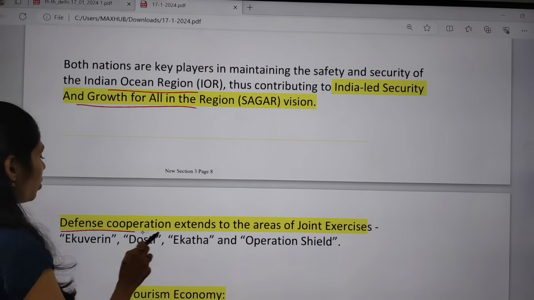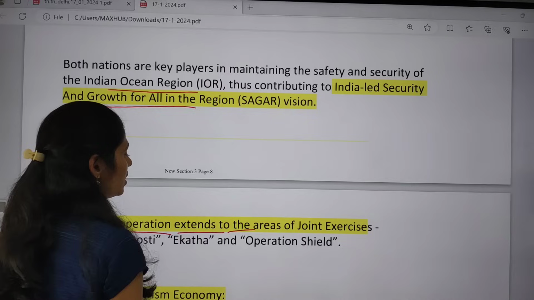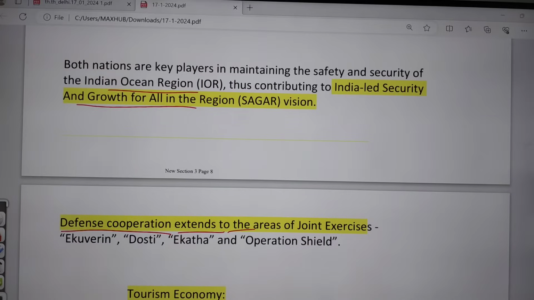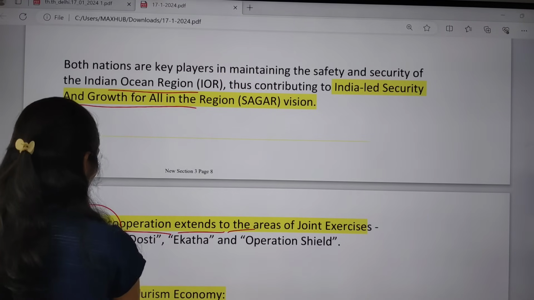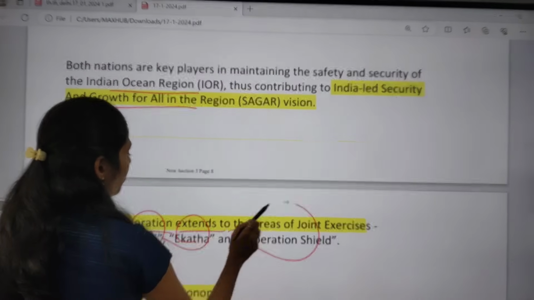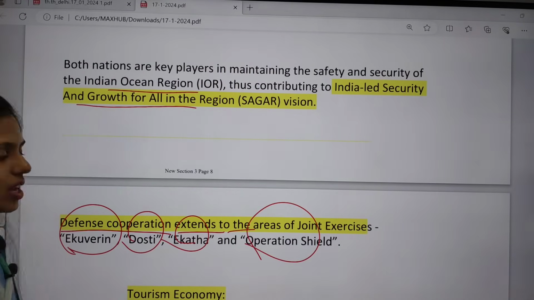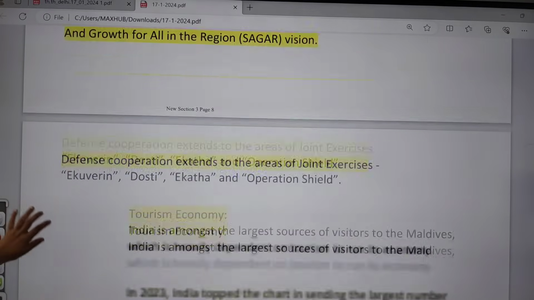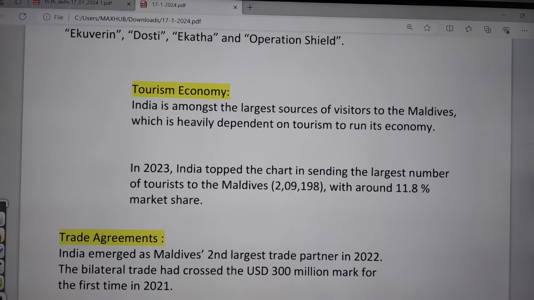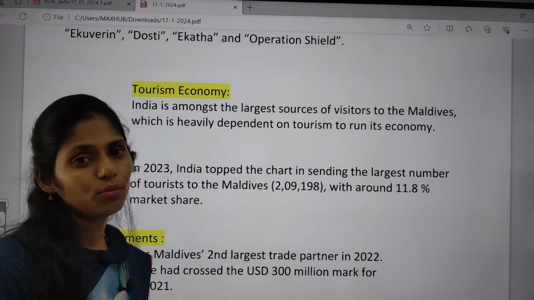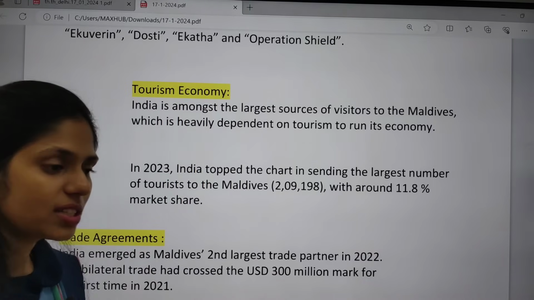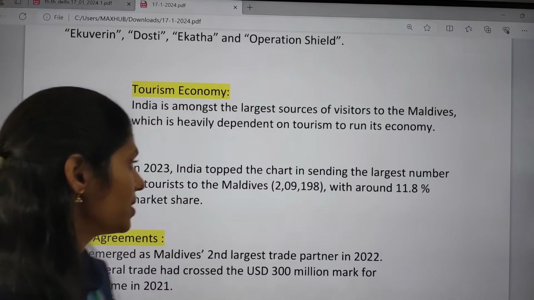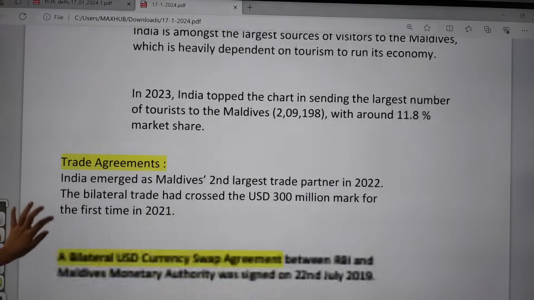And defense cooperation extends to the areas of joint exercises. So we have different joint exercises like Ekuverin, Dosti, Ekatha, as well as Operation Shield. And next is regarding the tourism industry also. Yes, it is very important because every year more than 2 lakh Indians visit the Maldives, especially for tourism purposes.